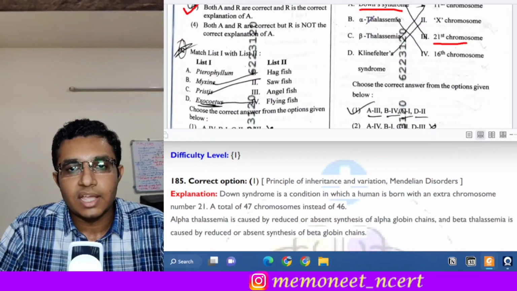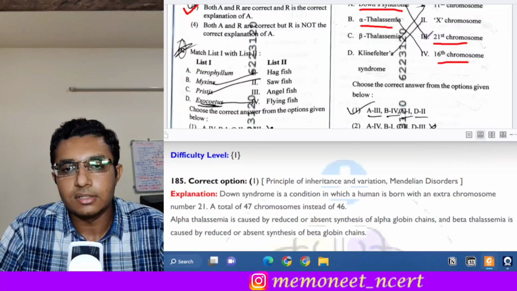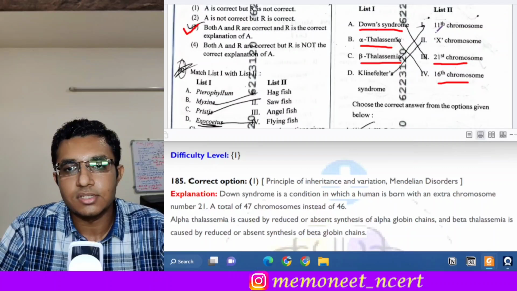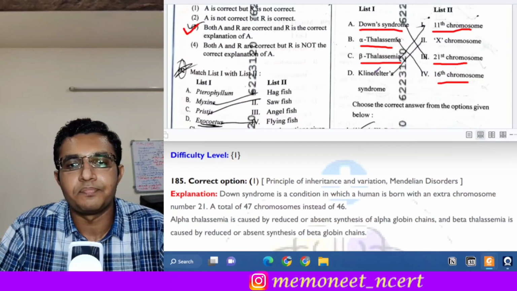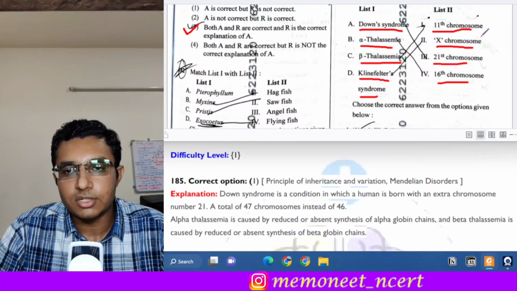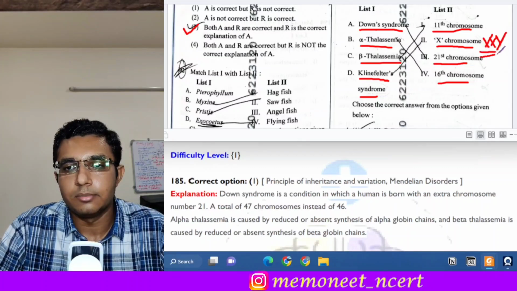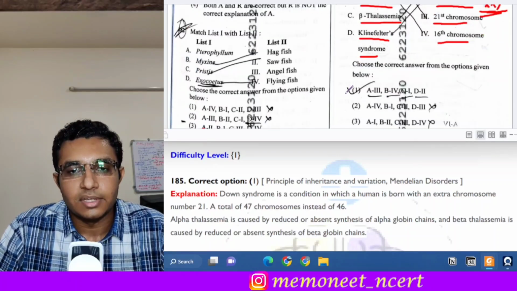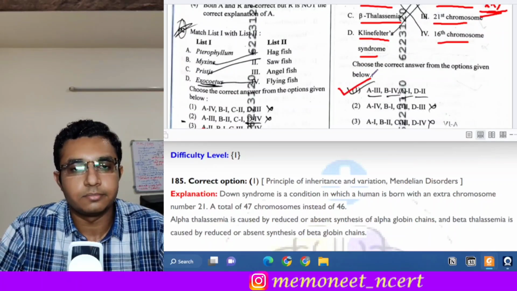Next is alpha thalassemia, which is associated with chromosome number 16. Beta thalassemia is associated with chromosome number 11. And Klinefelter syndrome is associated with the X chromosome, where the genomic picture of the male is XXY. So here the answer will be option 1.